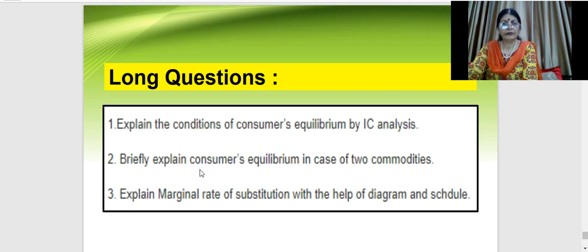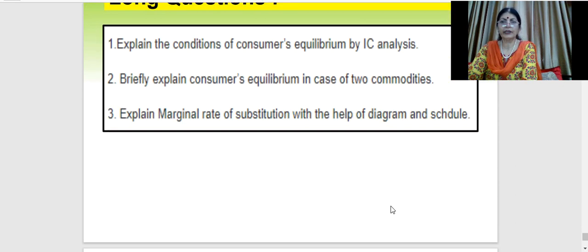Then this is again related to indifference curve analysis. Then explain marginal rate of substitution with the help of diagram and schedule. So here we are trying to show the marginal rate of substitution with the help of diagram and schedule. We have done it earlier. Just refer to the notes, please. I hope these questions can be easily answered by all of you.